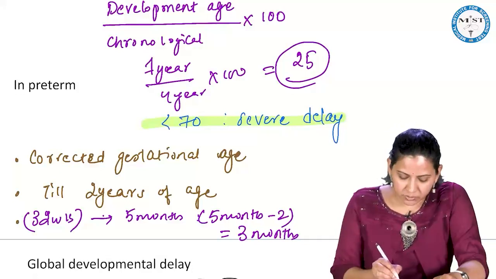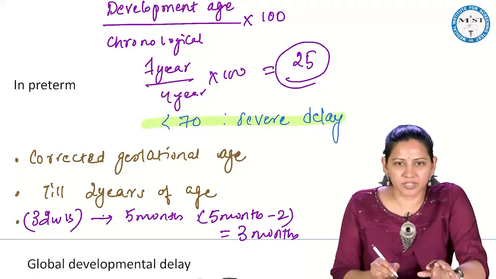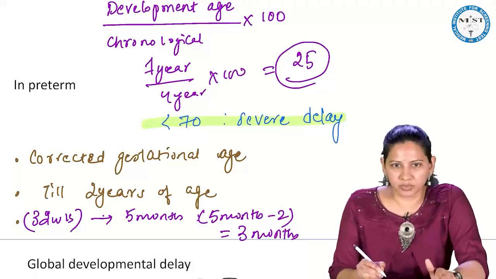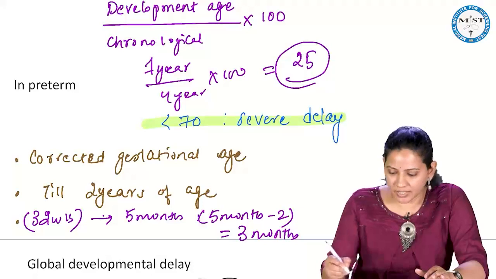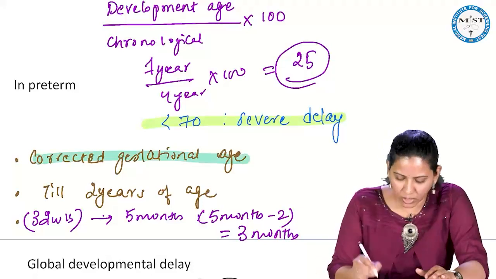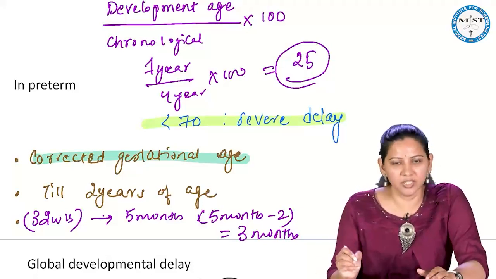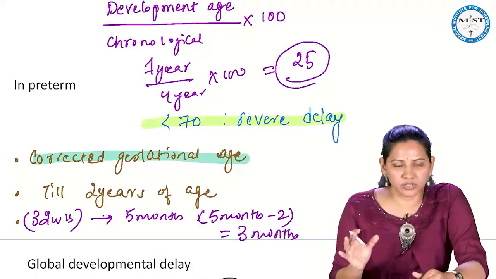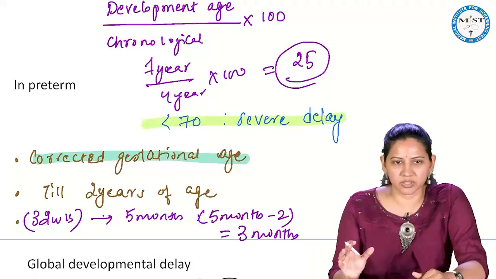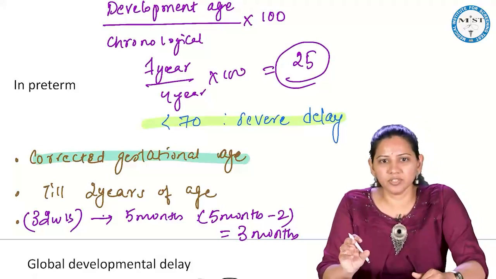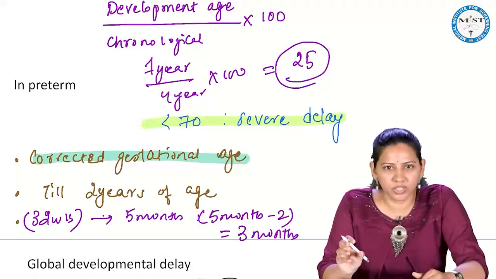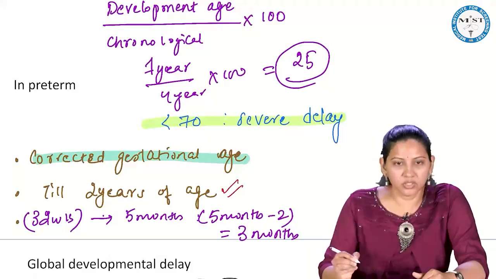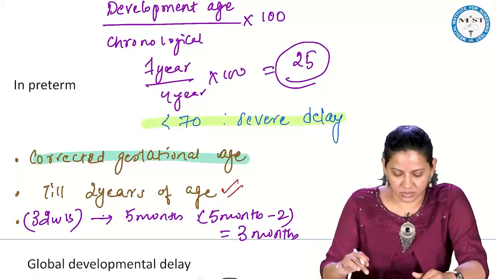Okay. So this baby is born 2 months prior to the expected. So when the baby is coming to you at 5 months, you take the corrected gestational age to assess the development of the child. That means from the 5 months you minus the 2 months, so it comes to 3 months. So this baby should have a development of a 3-month-old baby. So how long will you take this into account? Till 2 years of age.